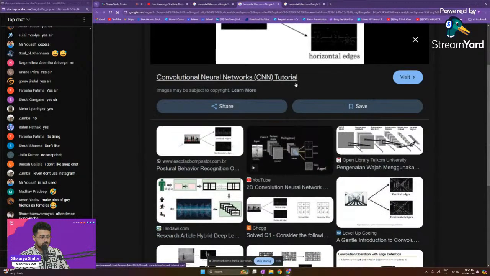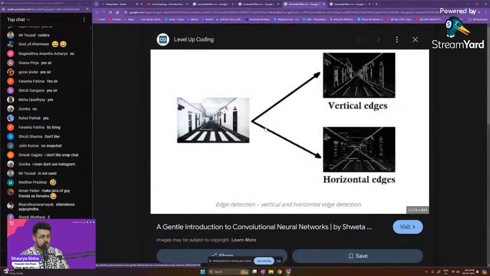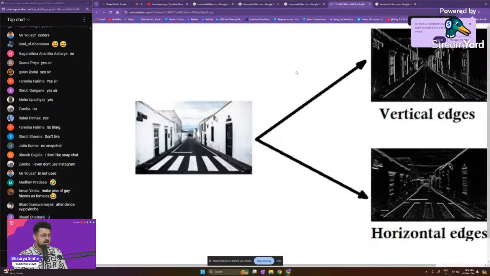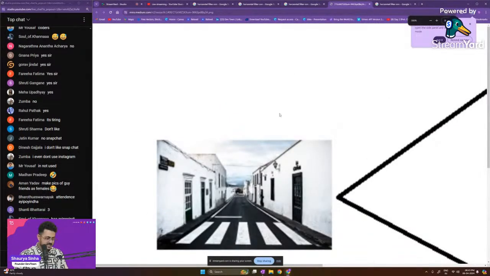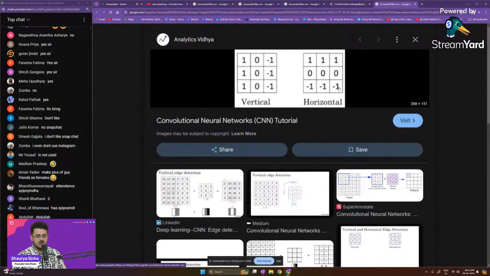On the left hand side, you have your image. It's not a very clear image, but I hope you are able to see it. Now you use something like these. These are called filters. These filters are nothing else but just matrices.